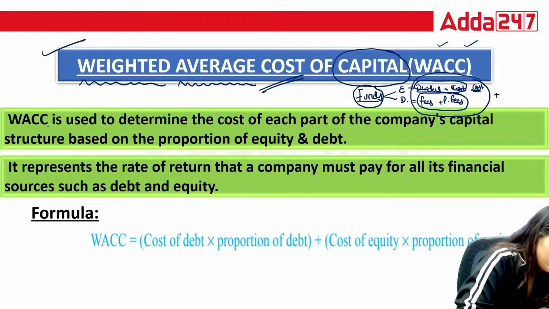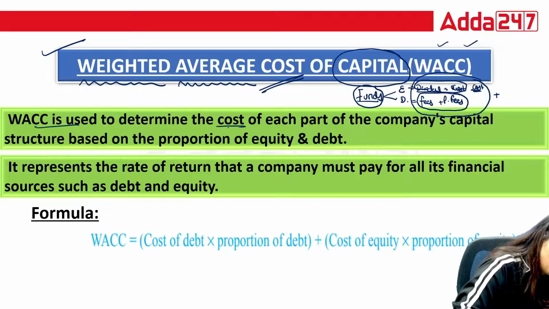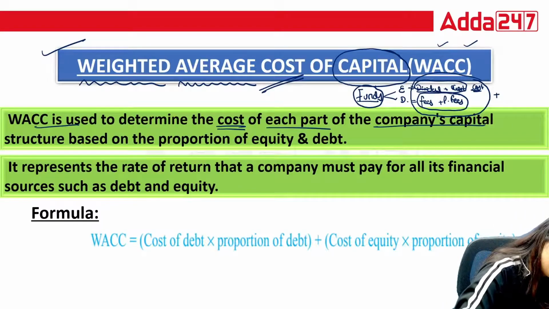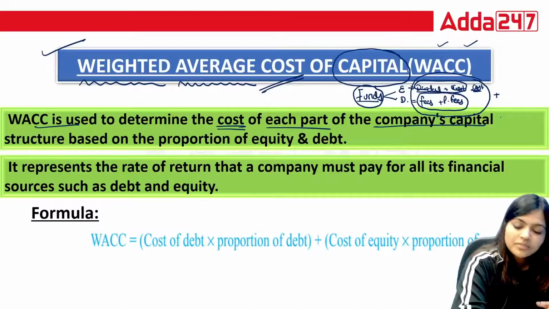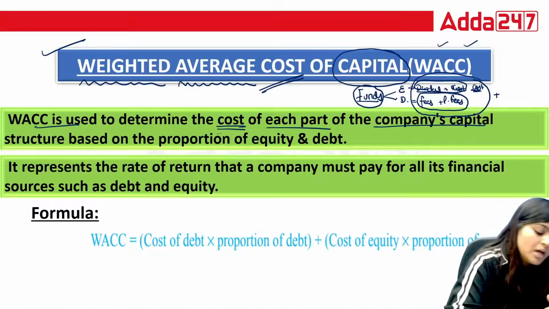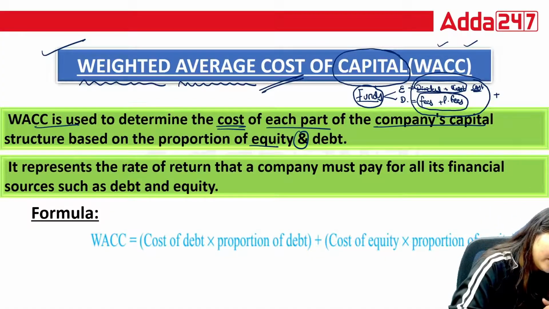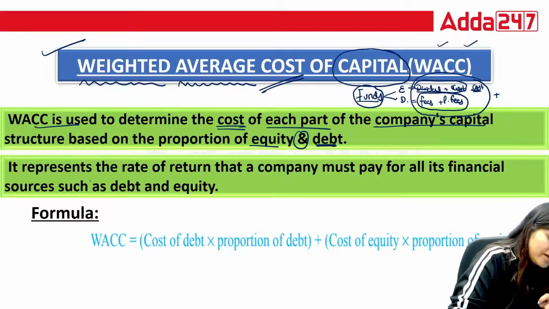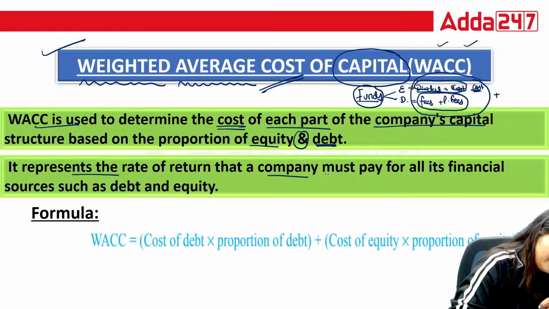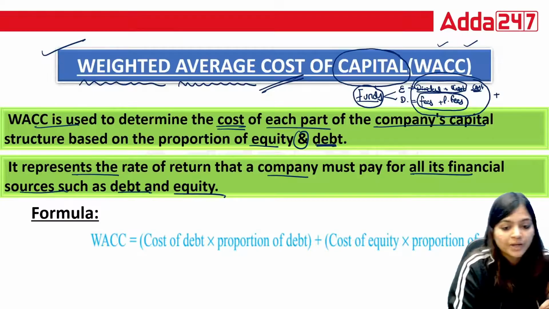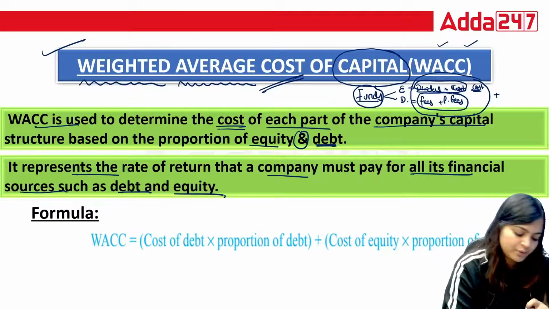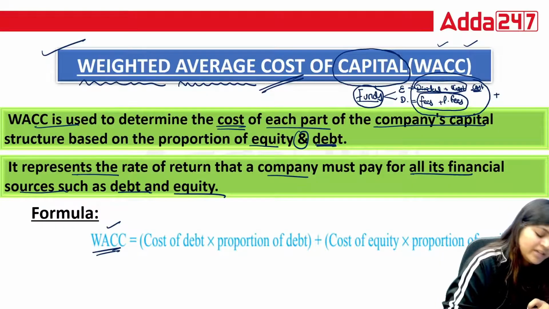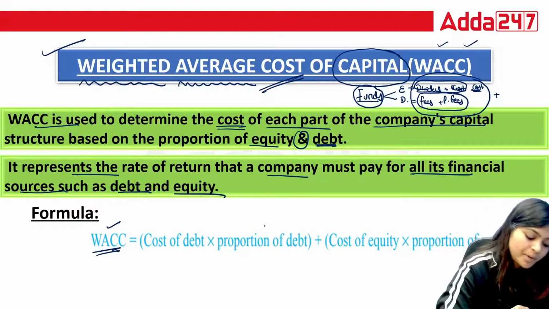So WACC is used to determine the cost of each part of the company's capital structure, and generally we have seen just now the proportion of equity and debt. It represents the rate of return that a company must pay for all of its financial sources such as debt and equity. So, the formula that you need to use for calculating WACC is proportion of debt.